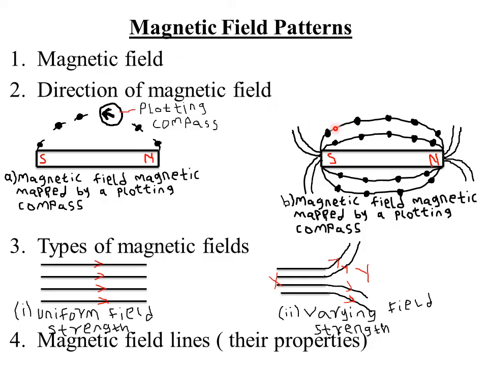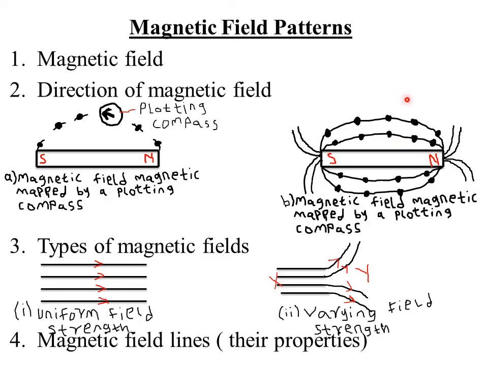So this is what we mean. For example, if this is our bar magnet with a north pole here and a south pole here, then we have a certain region around that magnet where, when you bring a magnetic material, it will be attracted. But when you bring a like pole, that is another magnet of similar poles, they will be repelled.